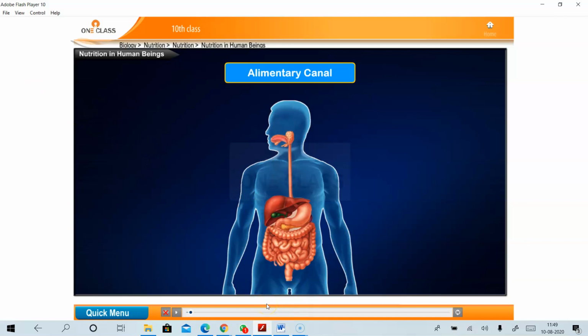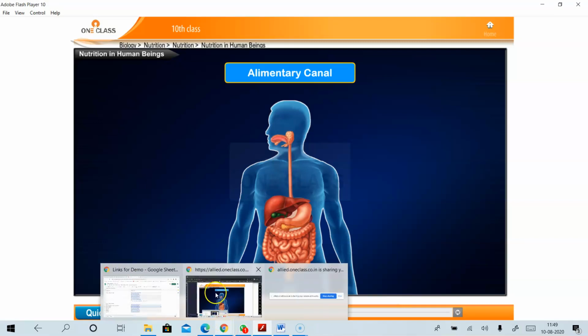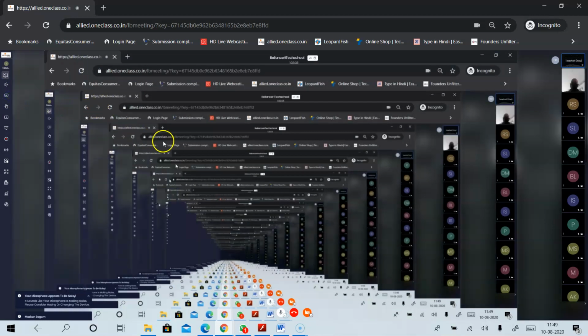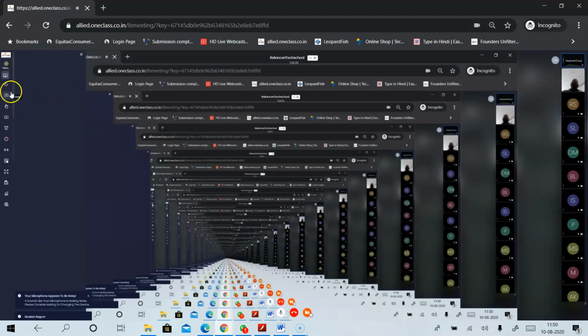We have already studied in class 9 what are the parts involved in our digestive system, that is from the starting of the mouth to the end of the anus. Can anyone answer? Mouth, salivary gland. No, just type it. Don't say, just type it. Let us know what are the parts involved in the alimentary canal.